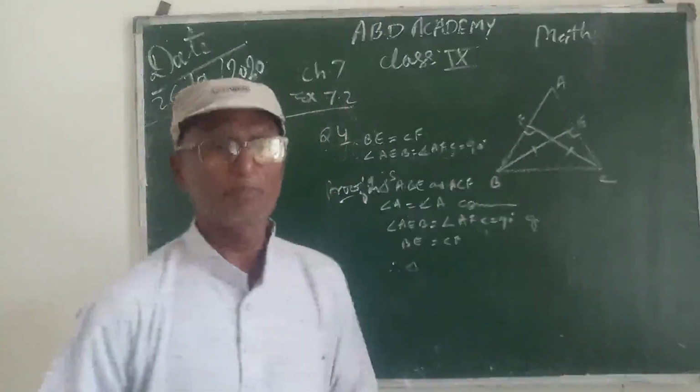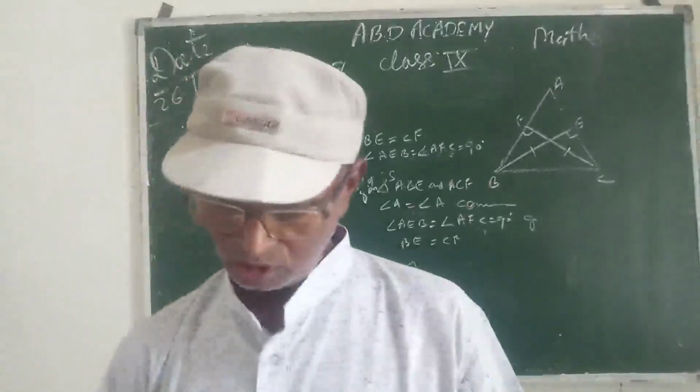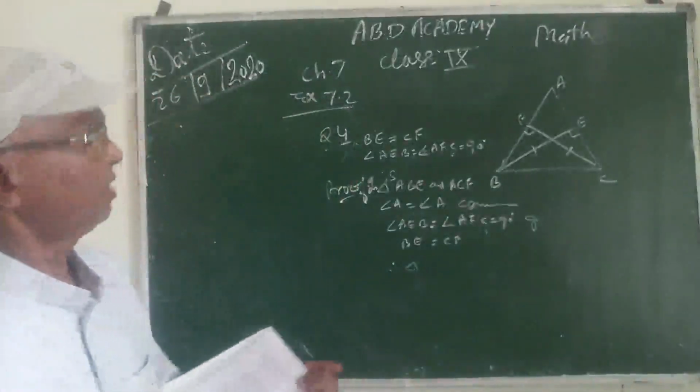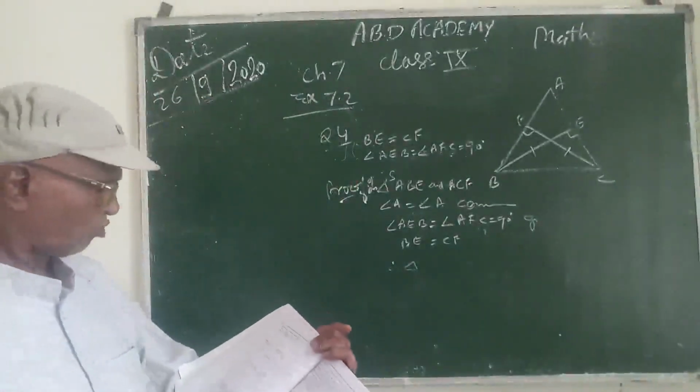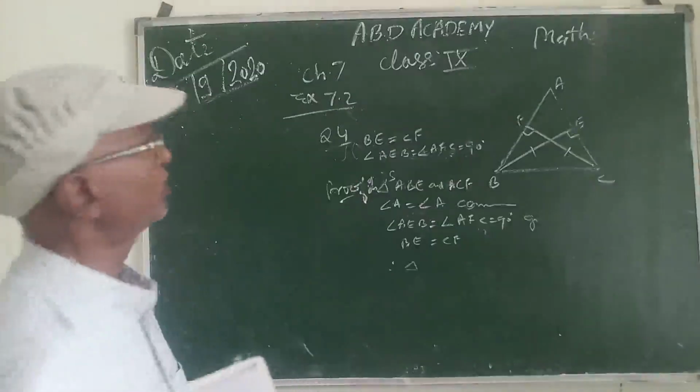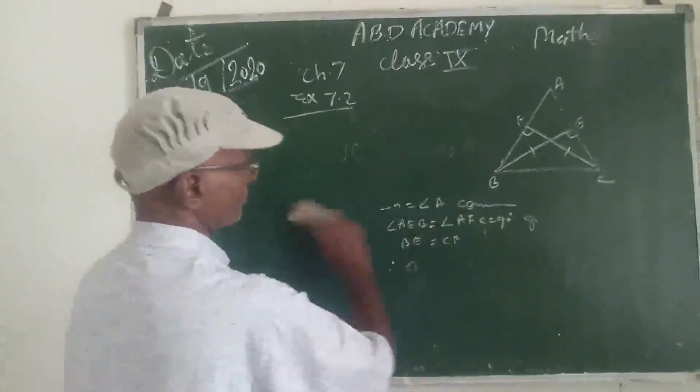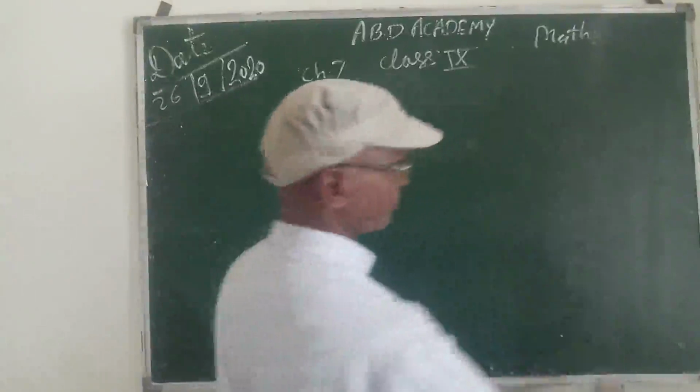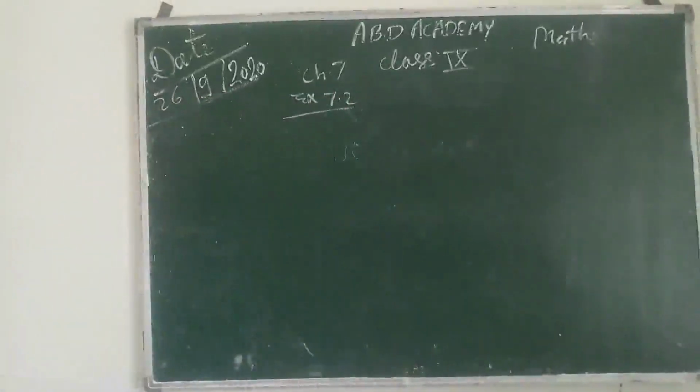and therefore after congruency AB will be equal to AC by CPCT. So question 4 is also similar. I have given some hint, and you try to complete up to question number 4. After that,